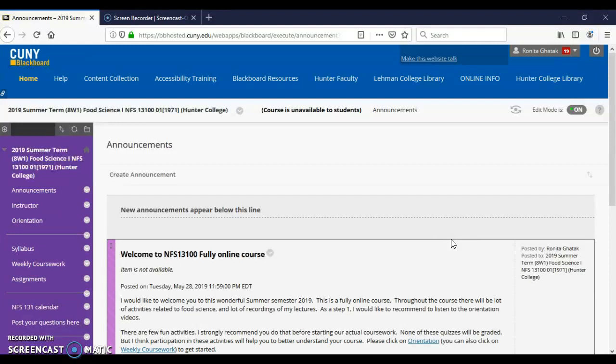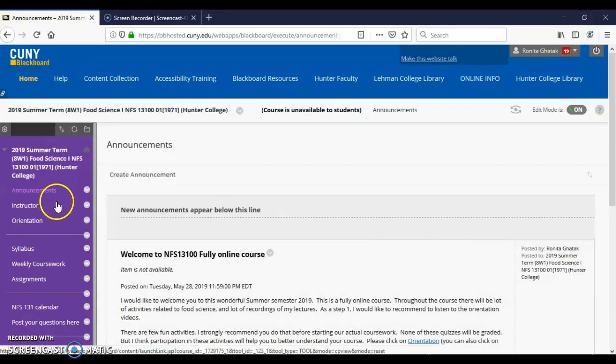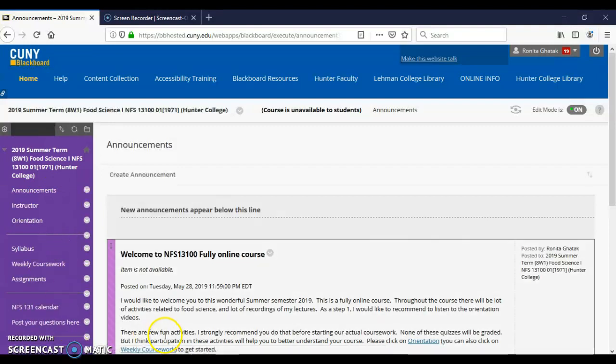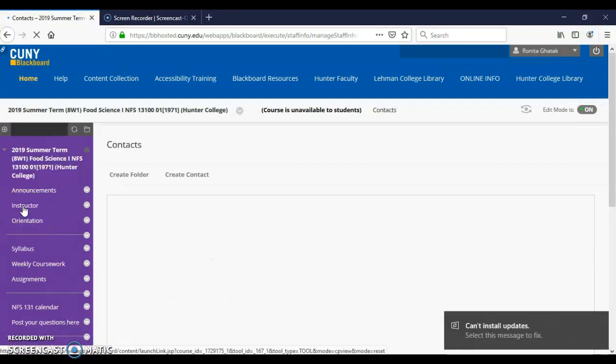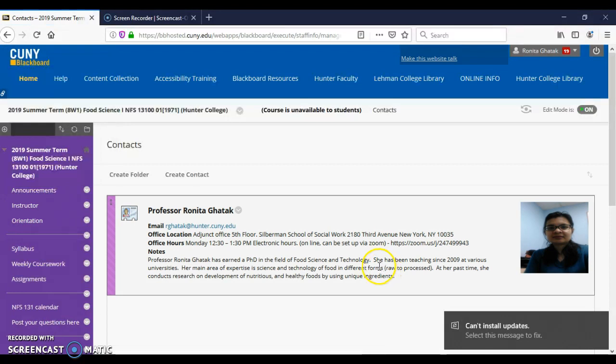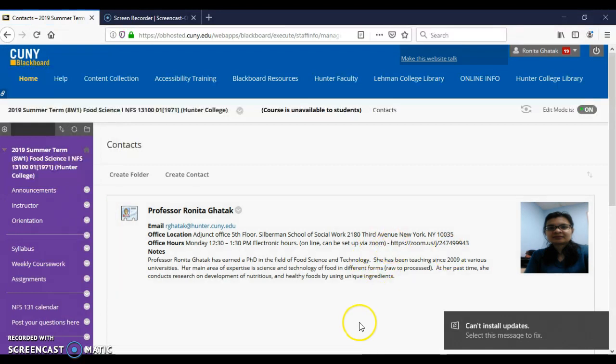This will be your home page. As it shows right now, you will see an announcement, and on the left hand side you will see a bunch of panels and links where you have to click in. For the first day, what I would like you to do is click on the instructor. You will get my information, and I've also given you a Zoom link.